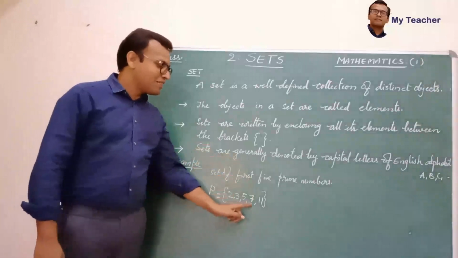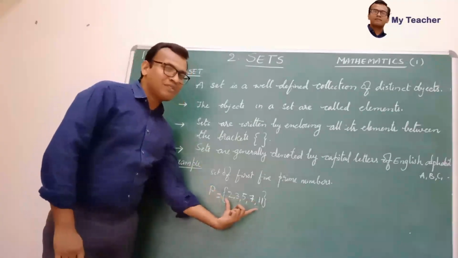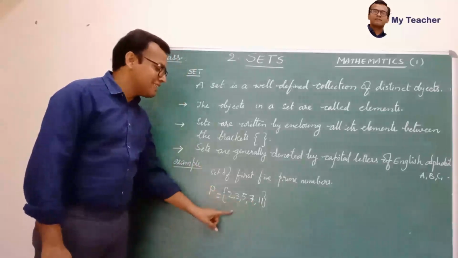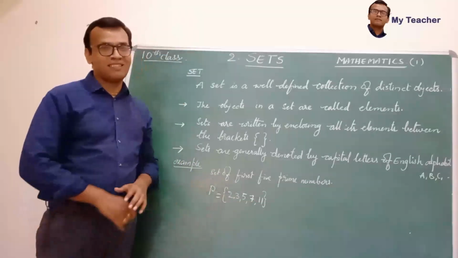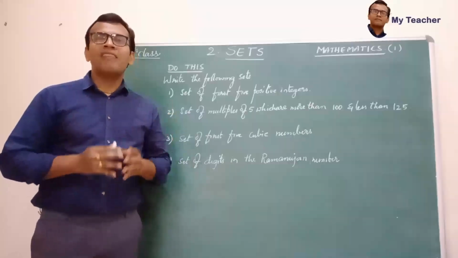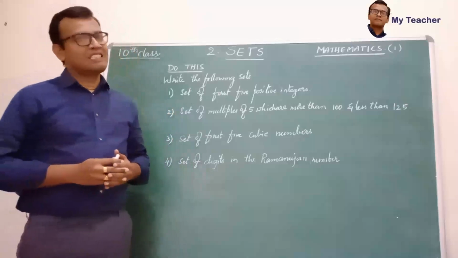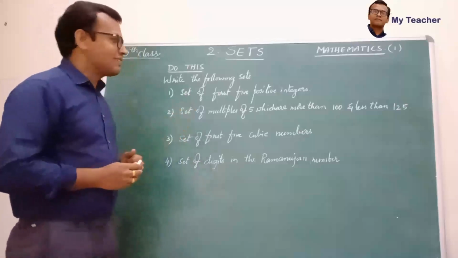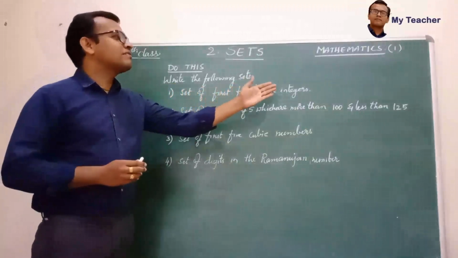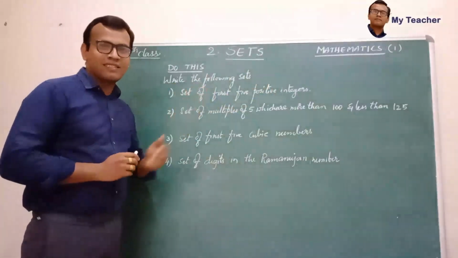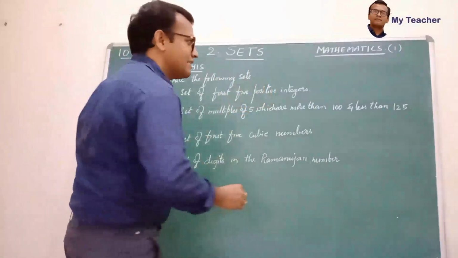So these numbers are the elements of the set, and they are written between the brackets, and this set is denoted with a capital letter of the English alphabet. So we have learned the definition of a set. Now let us try some examples like this. Set of first 5 positive integers. Let me write the set.